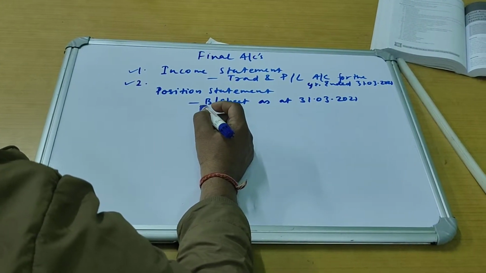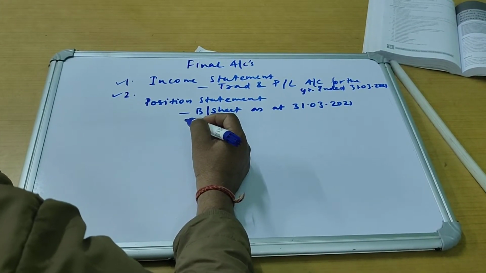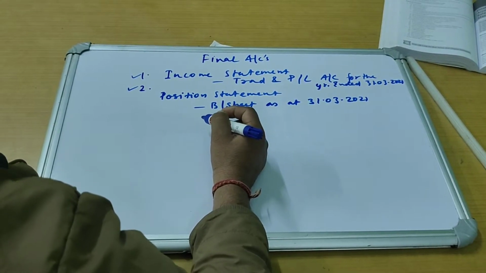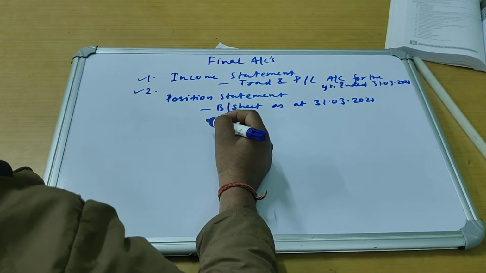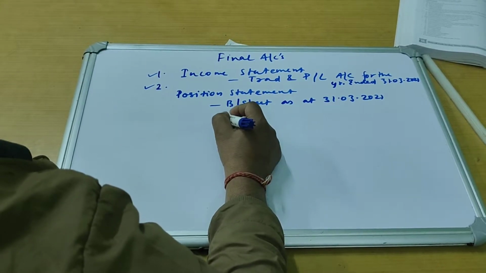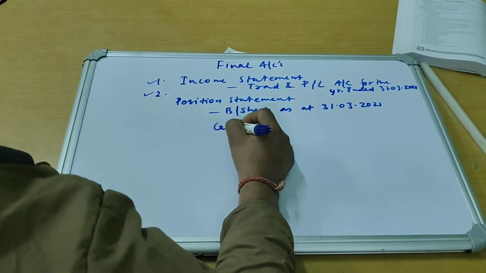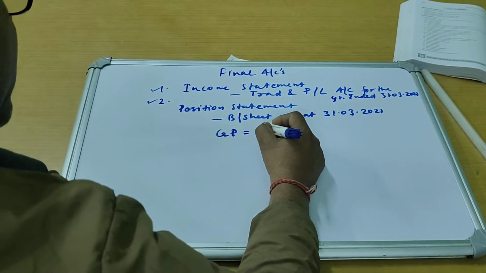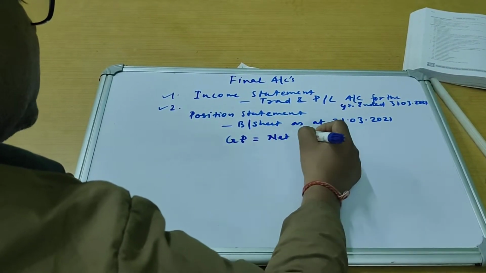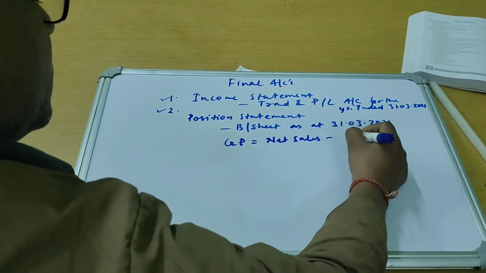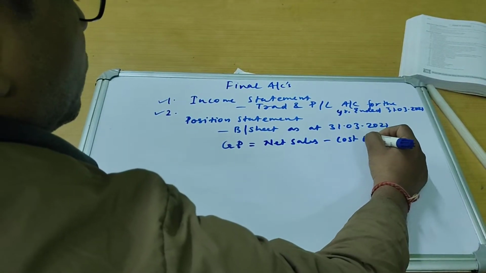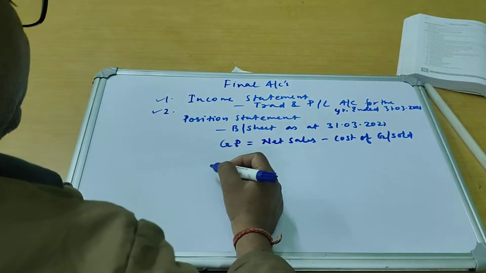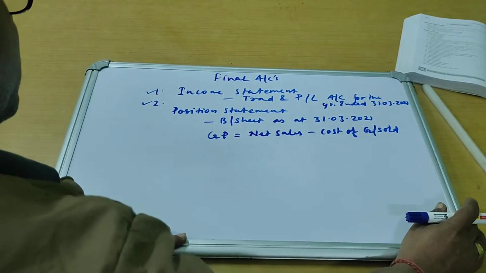Now how do we calculate profit? Let's go back to our junior classes and find out how we used to calculate profit. It was SP minus CP. Now the same formula we'll use. This has become gross profit in your class 11. Gross profit will be calculated by this formula: net sales minus cost of goods sold. This is your gross profit.